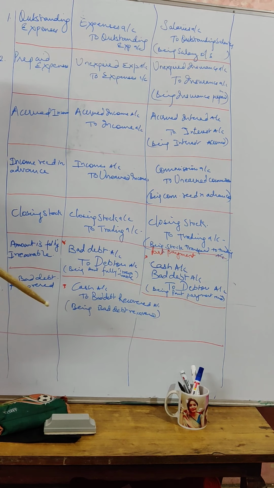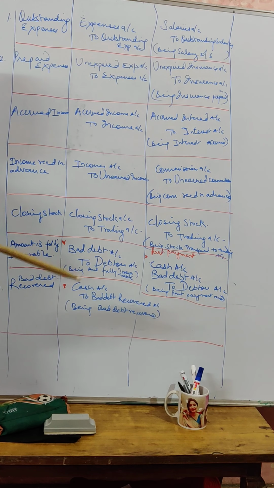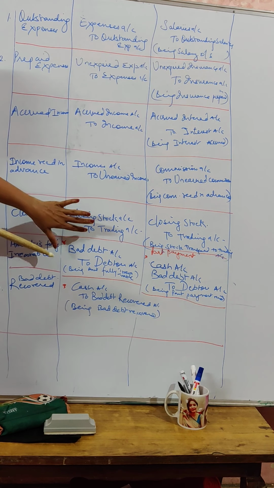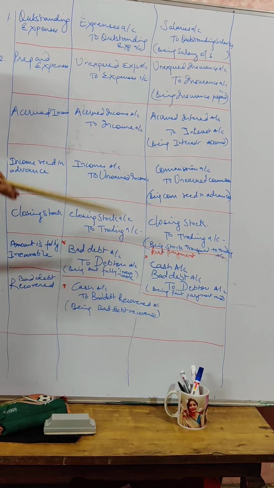Moving on further, there is a journal entry about closing stock. The closing stock journal entry will be closing stock account debited to trading account. This trading account is a new term for you. This closing stock will further be used as an opening stock in an upcoming year. So for now you have to keep this journal entry in mind. Later on we are going to discuss trading account further. So your journal entry will be closing stock, which is an increase in asset, to trading account.